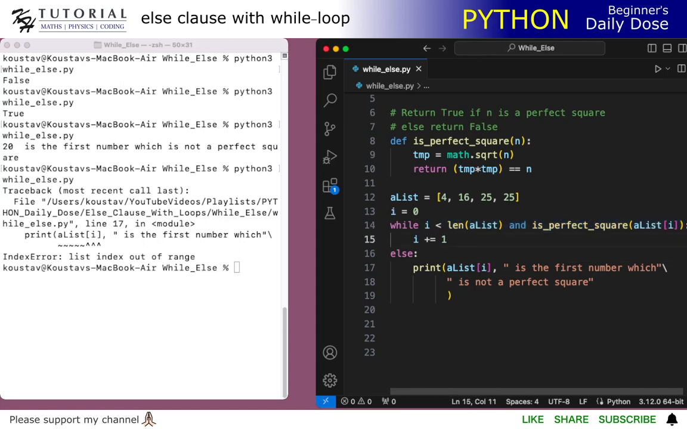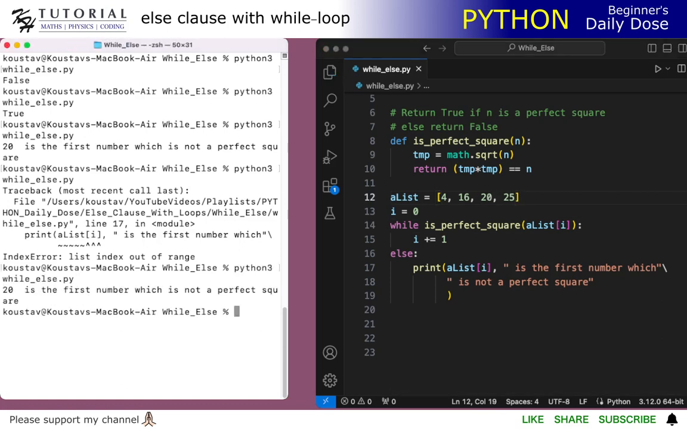So what we can do is remove this part from the while condition, so that we know the while condition is false only because a number has been found in the list which is not a perfect square. Now this is fine as long as there is a number in the list which is not a perfect square. We can check it again and see. So 20 is the first number which is not a perfect square,